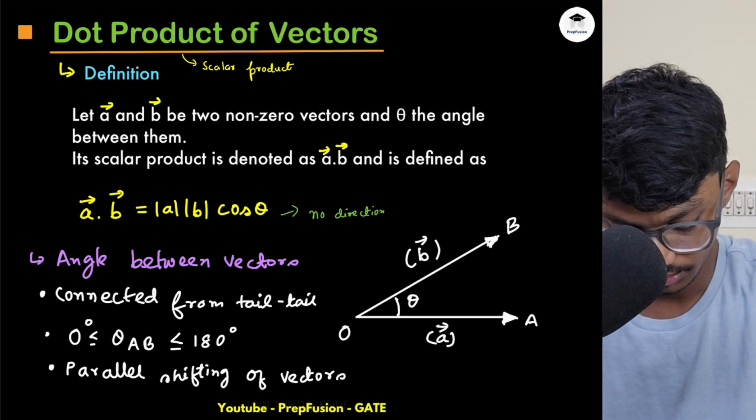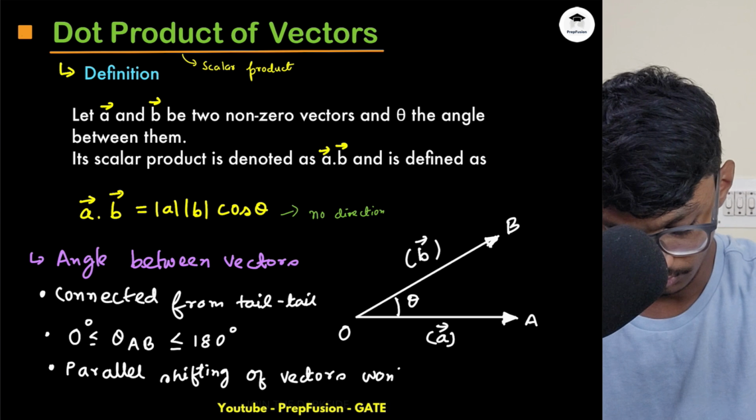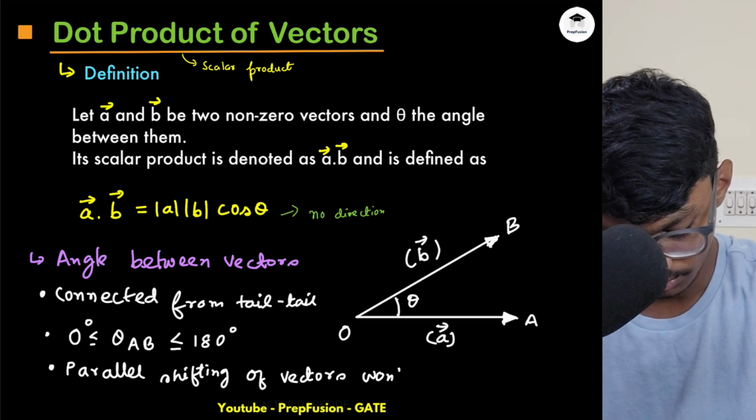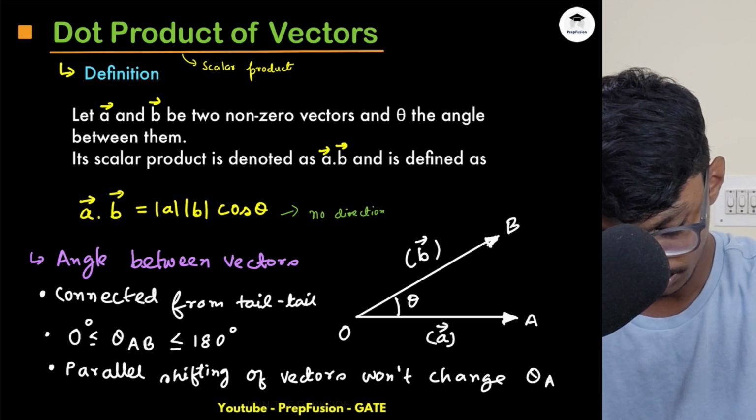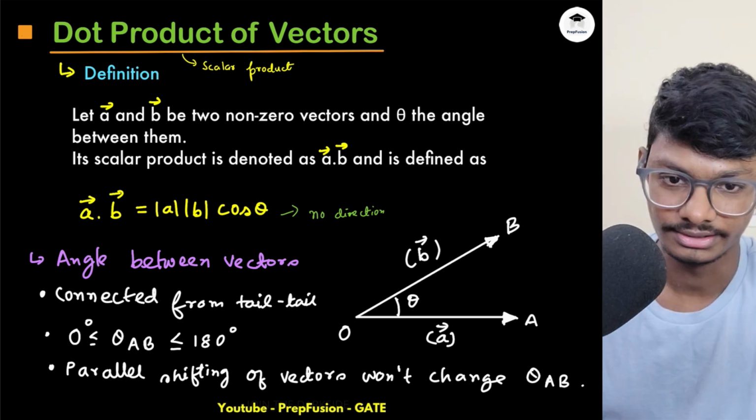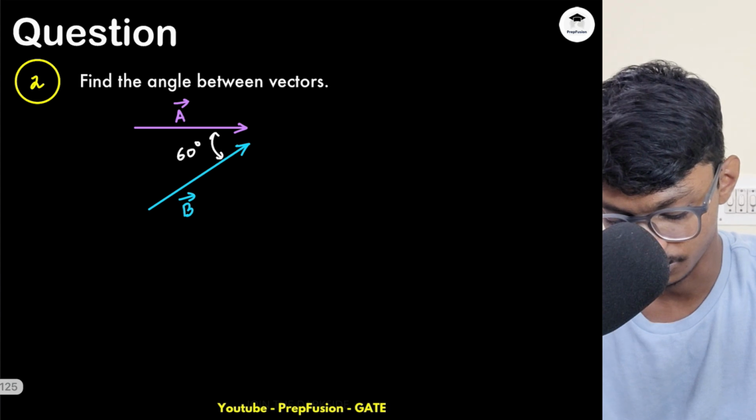Parallel shifting of vectors won't change theta AB basically. Okay, so this is about the angle. So let's do one basic question and we'll understand.